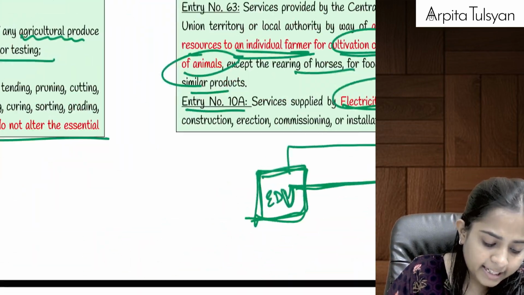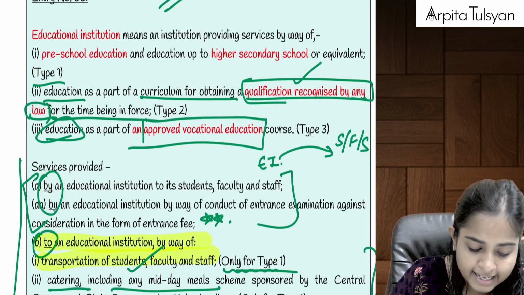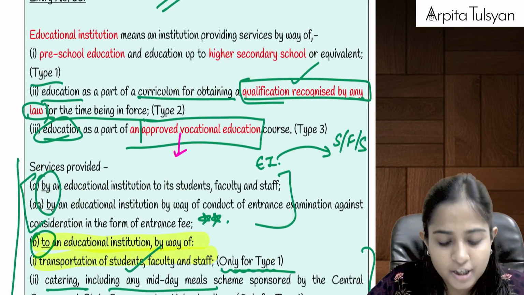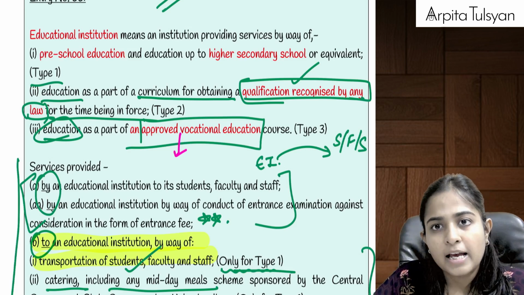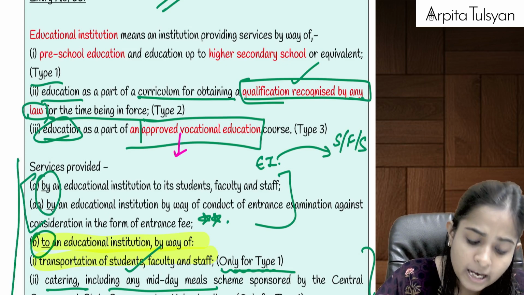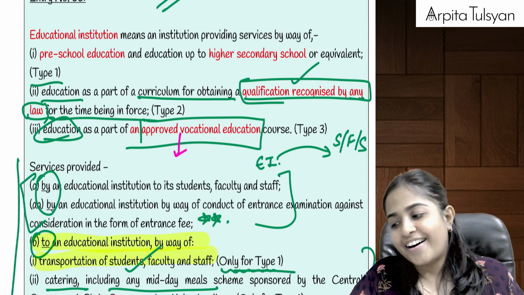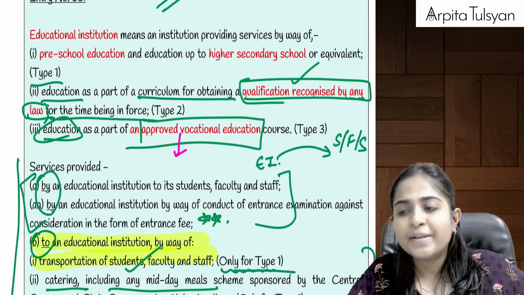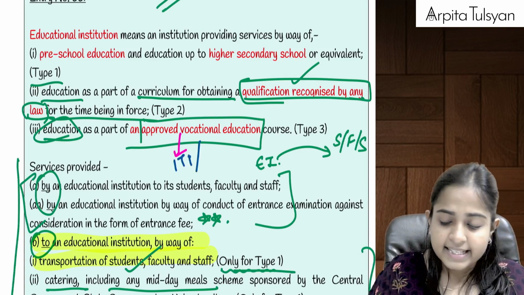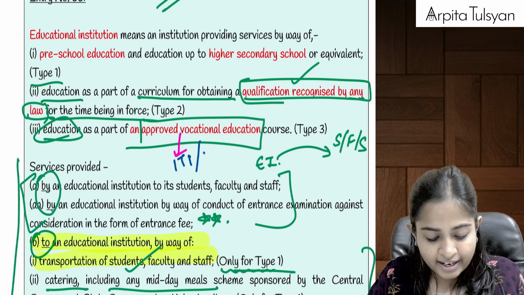Okay, then after that, one very important thing which I wanted to tell you here. Do you recollect the type 3 educational institution? A type 3 educational institution is any institution which is providing any approved vocational education course. Now you must have already studied this from your main notes. An approved vocational education course means a course which is run by an ITI, Industrial Training Institute or Industrial Training Center.